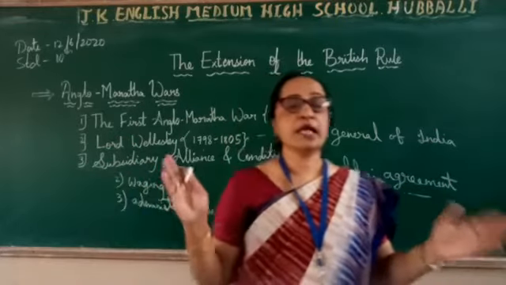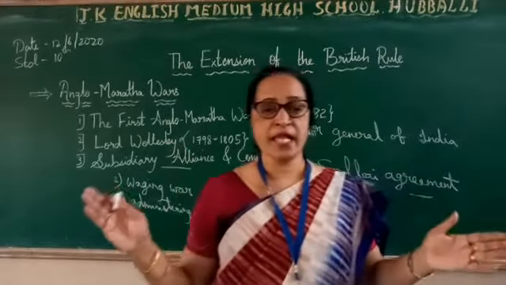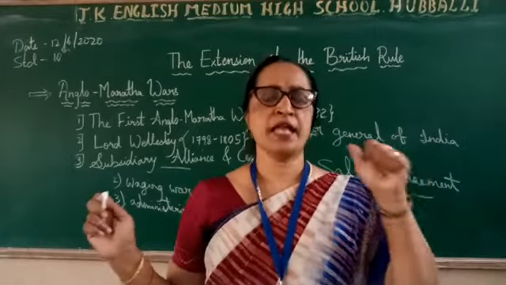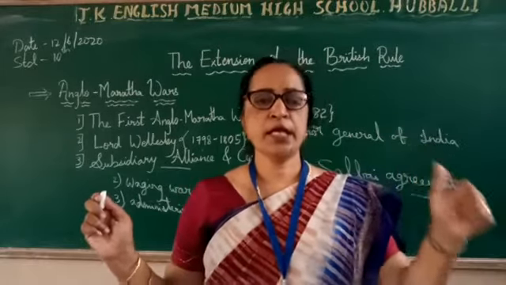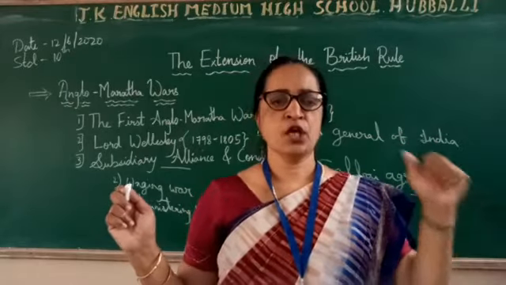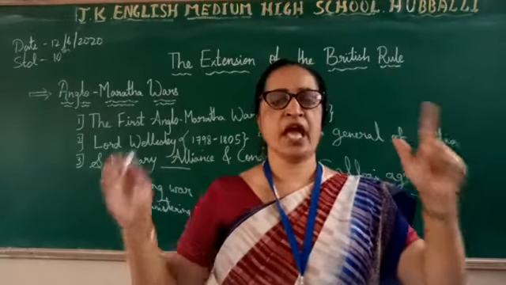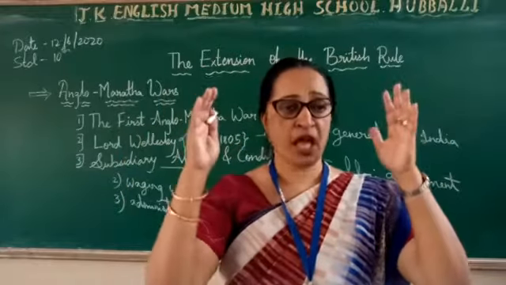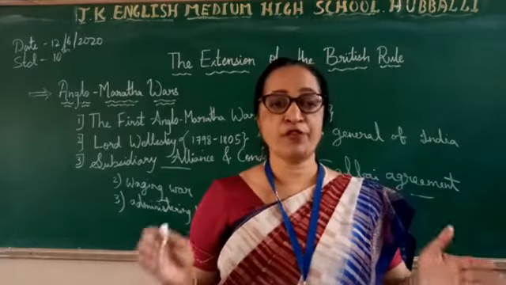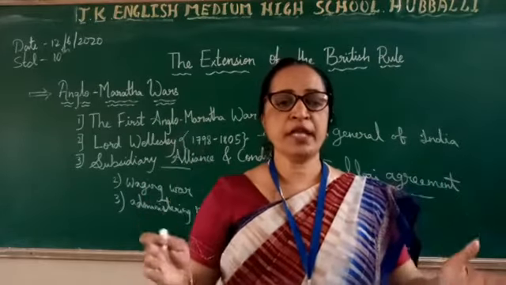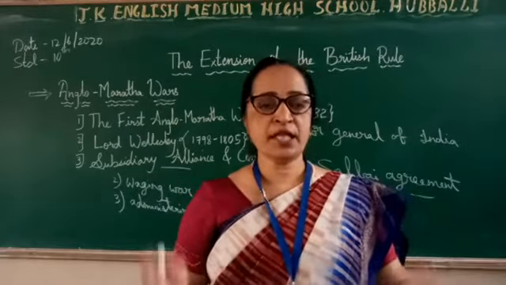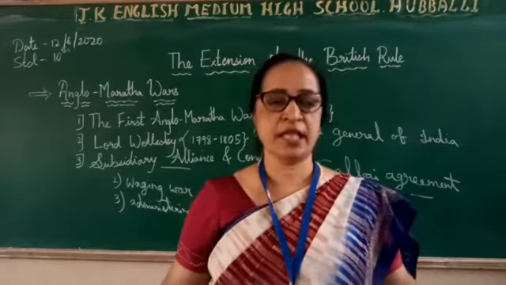Now there are certain conditions of subsidiary alliance. What are the conditions of the subsidiary alliance? The first and foremost is that the Indian king had to keep the British army in his kingdom. Got it, children? Means the Indians had to take care of the British army and keep the British army in their kingdom.